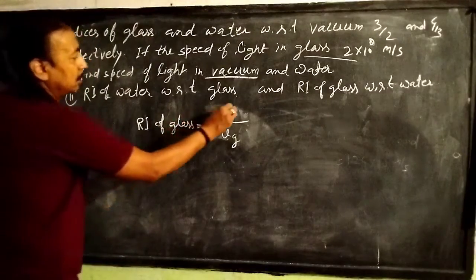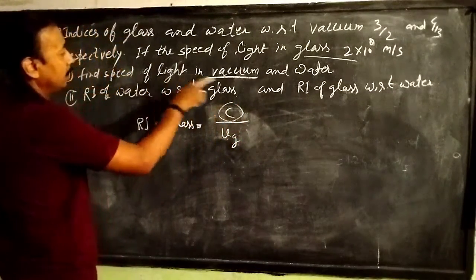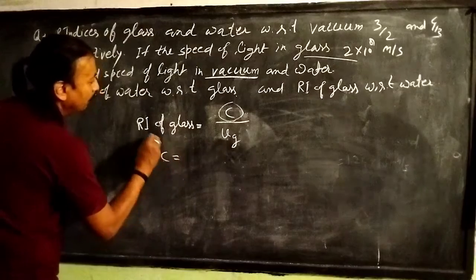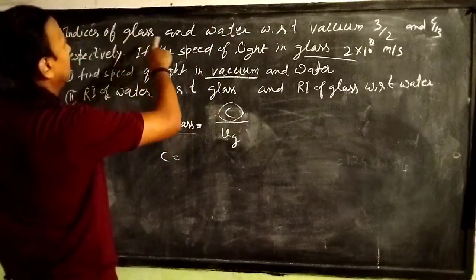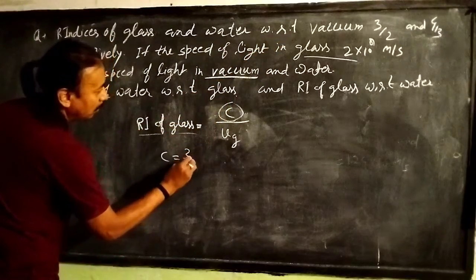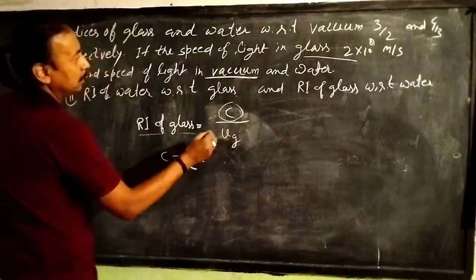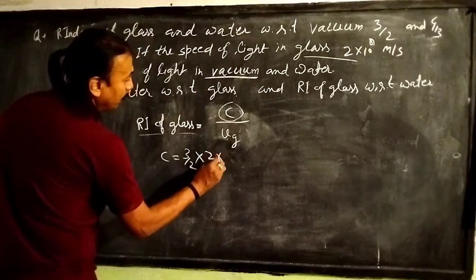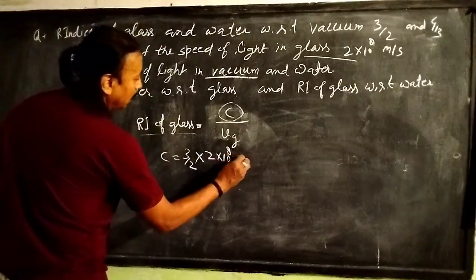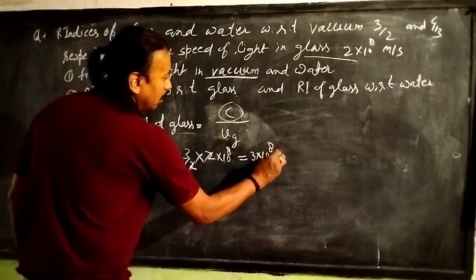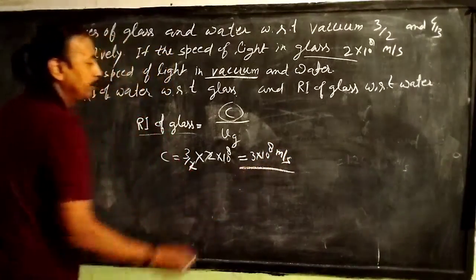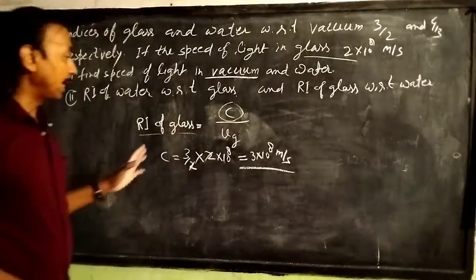C equals refractive index of glass, 3/2, into Vg, that is 2 into 10 power 8, equal to 3 into 10 power 8 meter per second. This is the speed of light in vacuum.